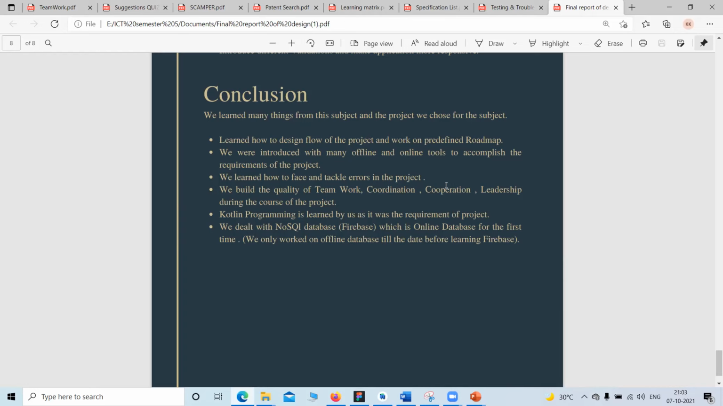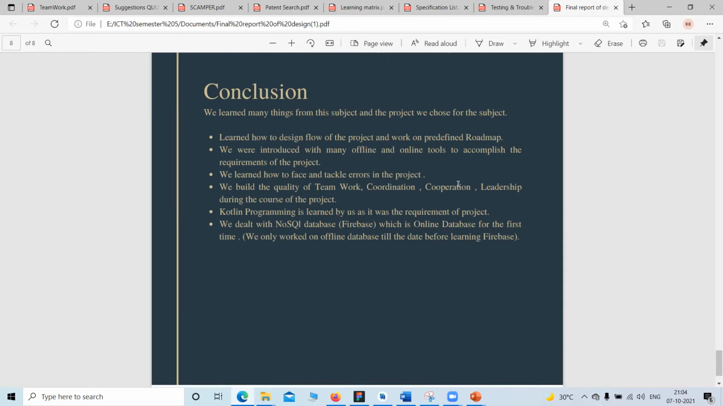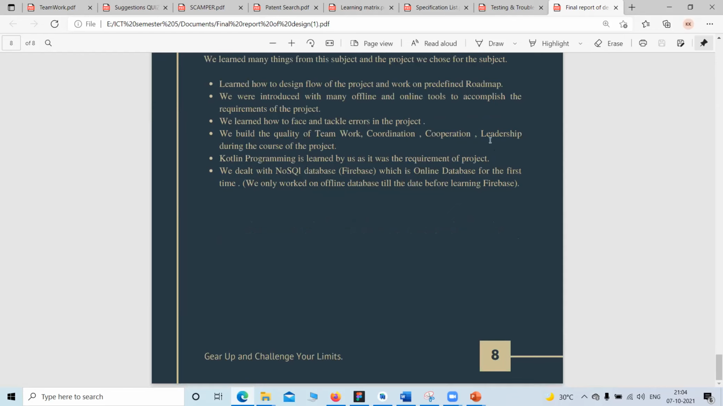And for the first time we were introduced to an online database, that is Firebase. Up till now, we were working with offline databases, that was XAMPP servers and phpMyAdmin, all those things. But this time we directly implemented the online database. So yes, this was the final report of our project. Now let us migrate to our project.